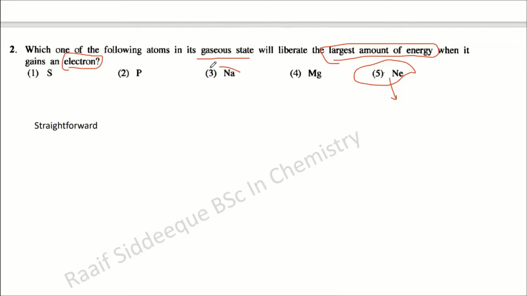You can consider it in that way. For example, sodium: we have the 3s1 configuration. In the gaseous state, it quickly tries to get another electron and become 3s2, which is more stable now.